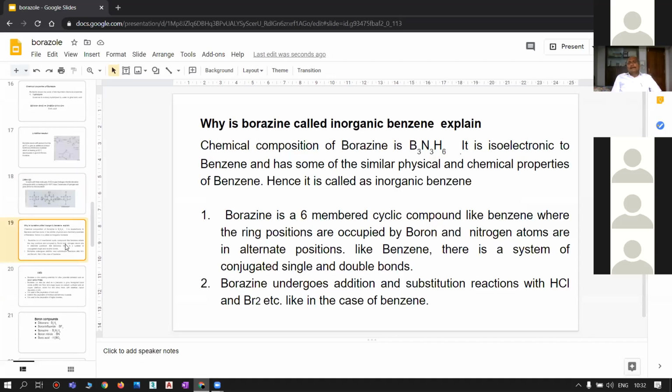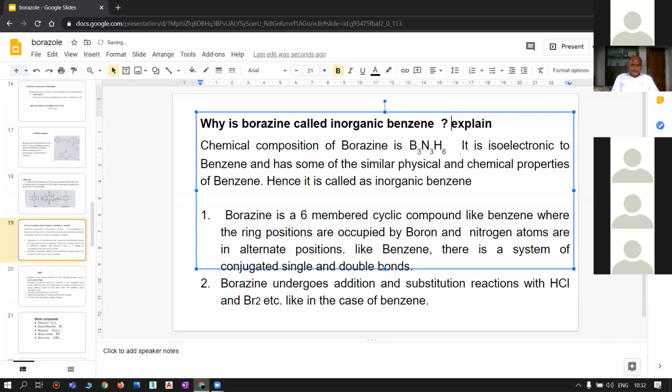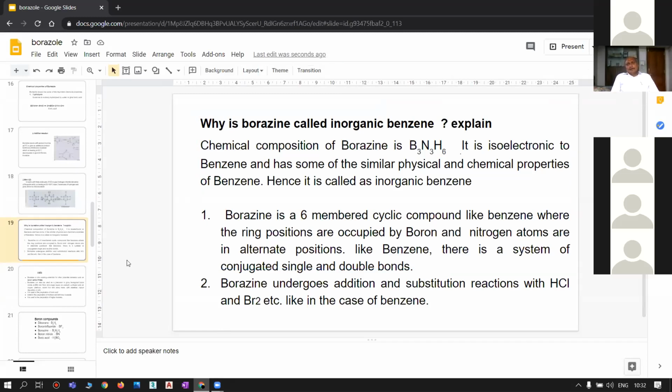So coming to one more important point: why is borazine called inorganic benzene? We have to explain it. As we already know, the chemical composition of borazine is B3N3H6.